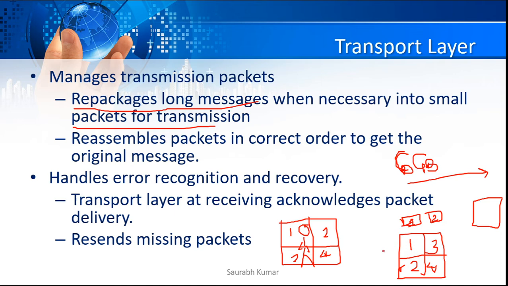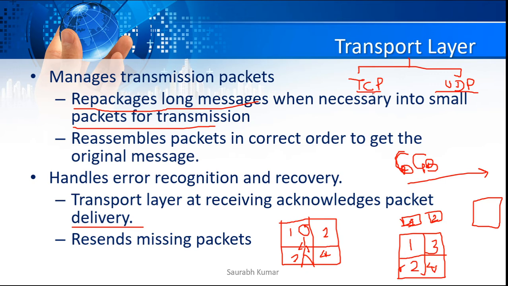The next task the transport layer does is receiving acknowledgement of packet delivery, depending on which protocol you are using. At the transport layer, two protocols work: TCP and UDP. TCP is the Transmission Control Protocol, and UDP is the User Datagram Protocol.